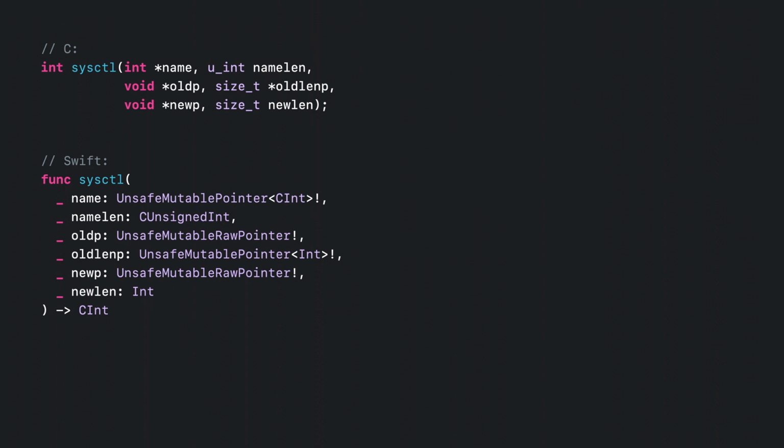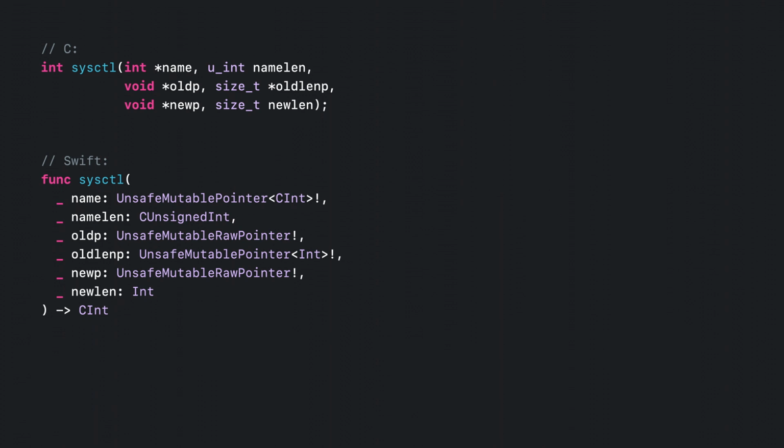Careful use of this feature lets us call even the most complicated C interfaces. For instance, here is a C function provided by the Darwin module that you can use to query or update low-level information about a running system. It comes with 6 parameters, specifying the location and size of an integer buffer, serving as the identifier for the value we want to access, the location and size of another buffer where we want the function to store the current value, and an optional read-only third buffer containing a new value we may want to set for the specified entry. This all looks rather intimidating.